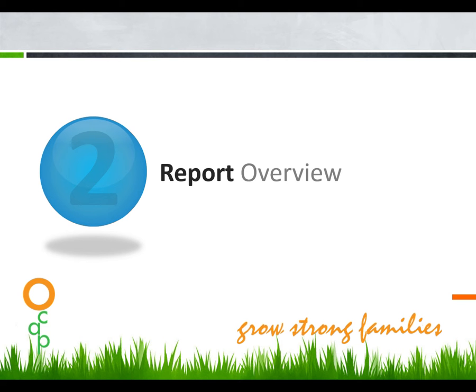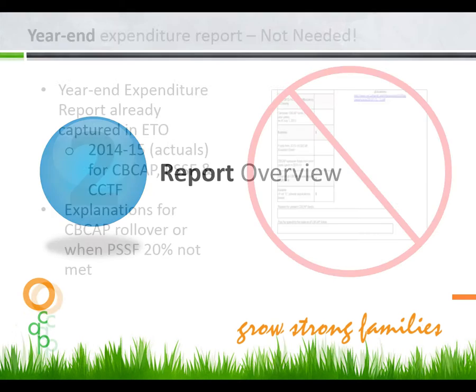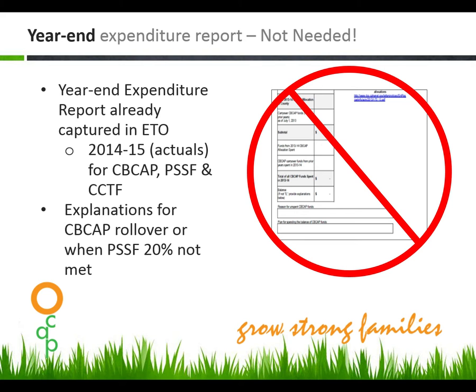Report overview. Last year, you had to complete a year-end expenditure report. Since ETO is already set up to capture this information, this form is no longer required. You will have access to run reports at the end of the reporting deadline. If you show a balance remaining of CBCAP dollars or have not met the 20% requirement of each PSSF component, you will need to provide explanations. Questions about this can be directed to your OCAP consultant.